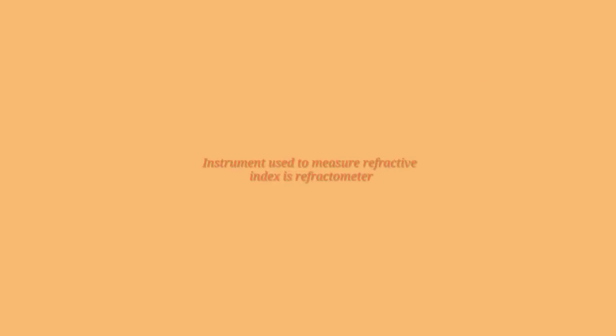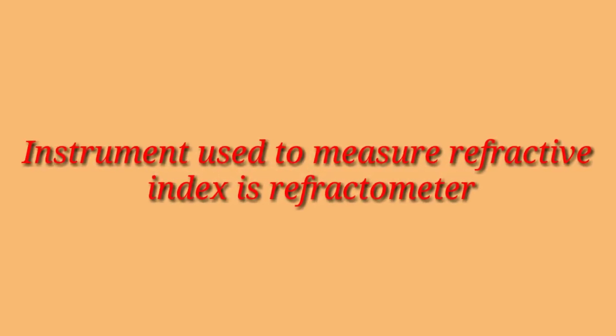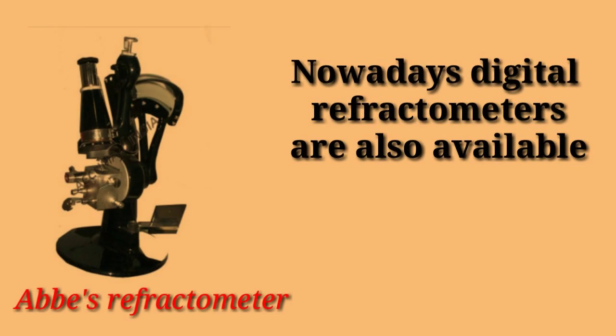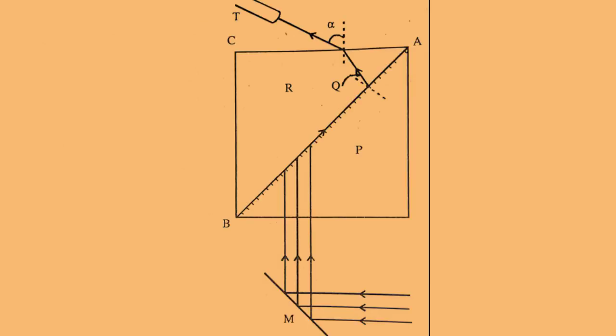Instruments used for measuring refractive index are known as refractometers, and the most commonly used instrument is Abbe's refractometer. The principle of this instrument can be illustrated with the help of this figure. Abbe's refractometer has two prisms which are made up of glass with refractive index higher than 1.75.